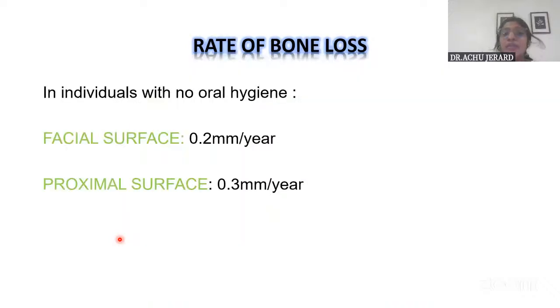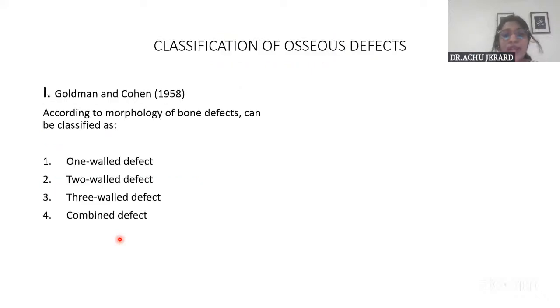And regarding the rate of bone loss, for a patient with no oral hygiene it is seen to be 0.2 millimeter per year on the facial surface, and on the proximal surface it is 0.3 millimeter per year, slightly more. Coming on to the classification of defects, this is already given in Chanticleer, so I think you all can get access to it.